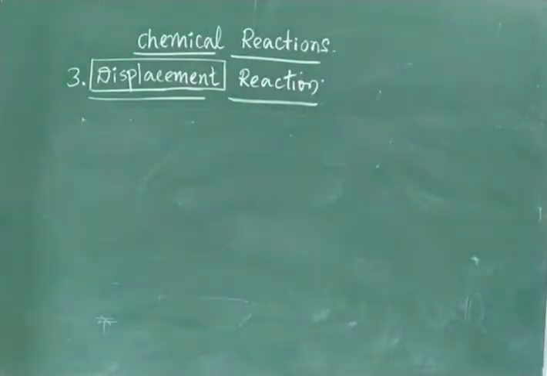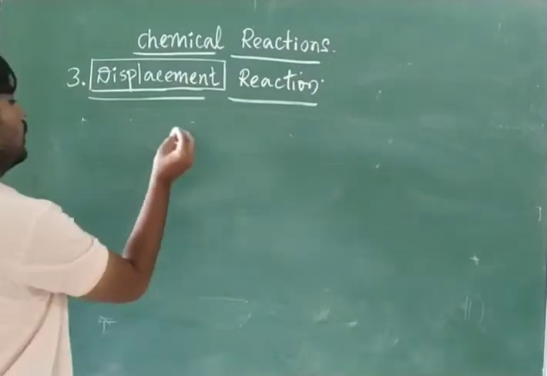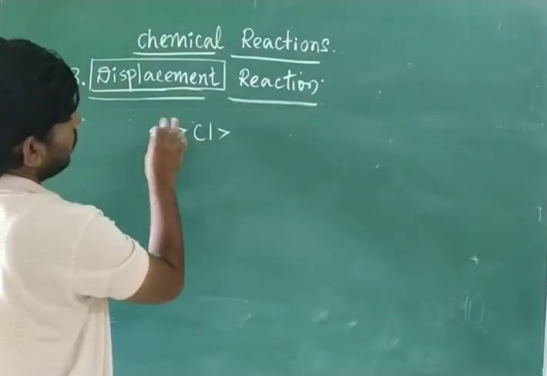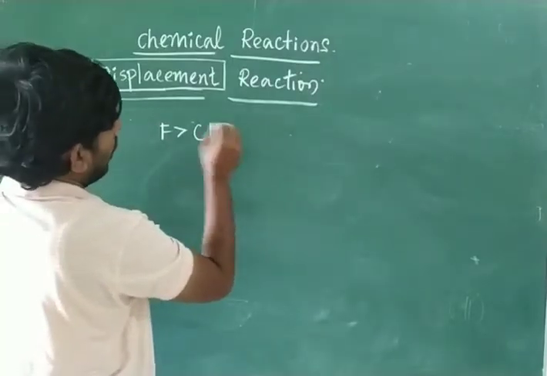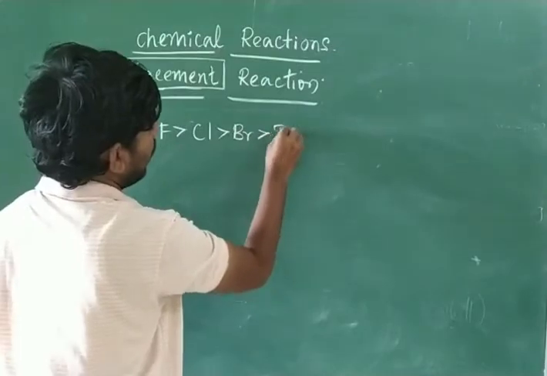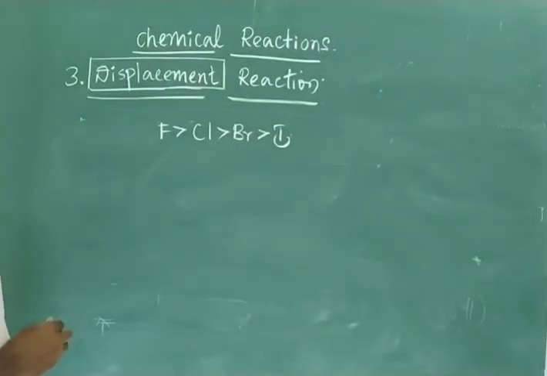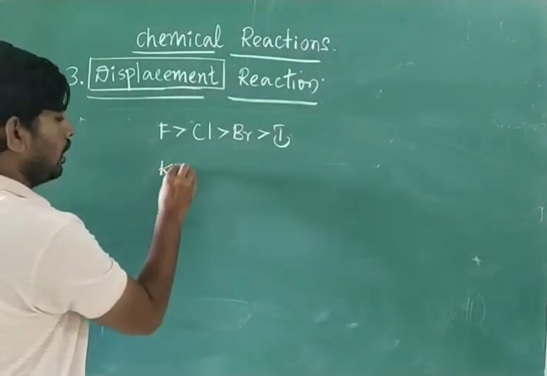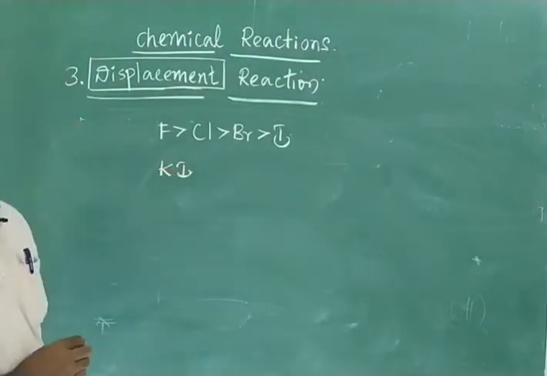So they mentioned only a few cases. Here they have given fluorine is more reactive than chlorine. Chlorine is more reactive than bromine. Bromine is more reactive than iodine. Okay, so suppose you take potassium iodide, KI.